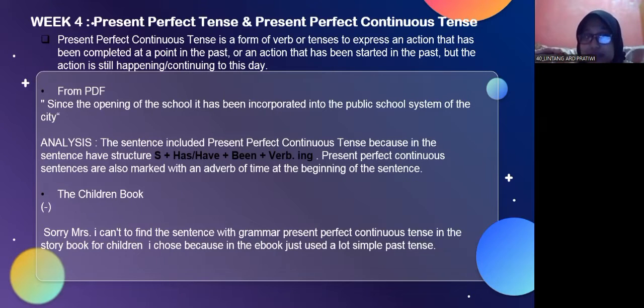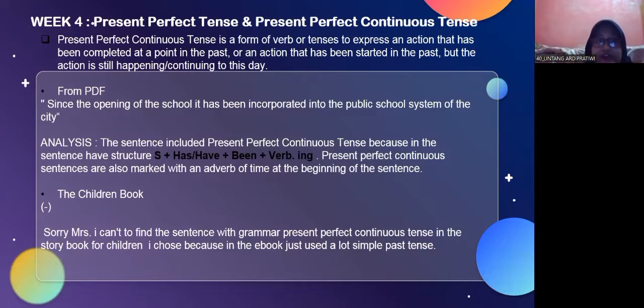My example from the PDF is, "Since the opening of the school, it has been incorporated into the public school system of the city." My analysis is that the sentence includes present perfect continuous tense because the sentence has the structure subject plus have or has plus been plus verb in. Present perfect continuous sentences are also marked with an adverb of time at the beginning of the sentence.